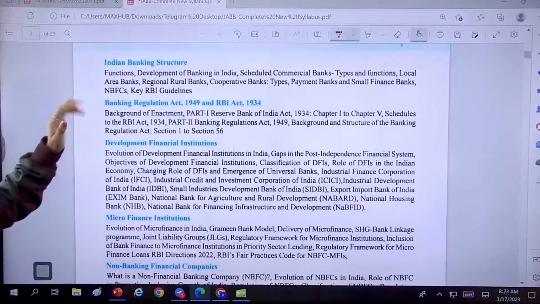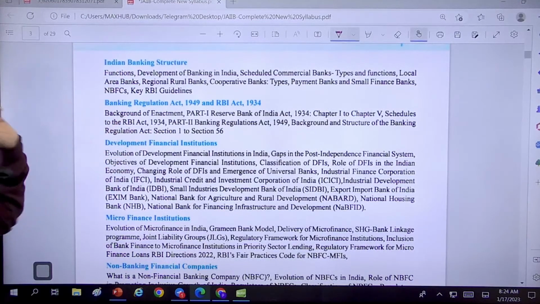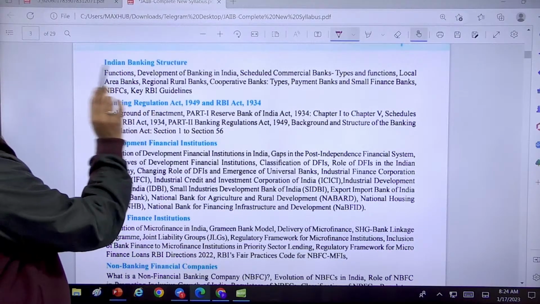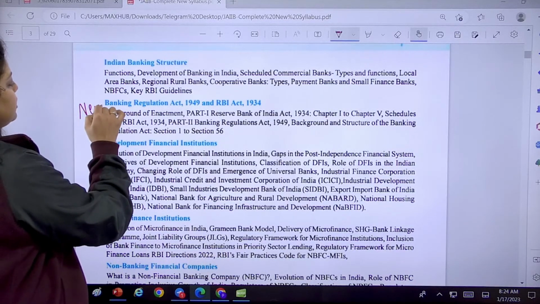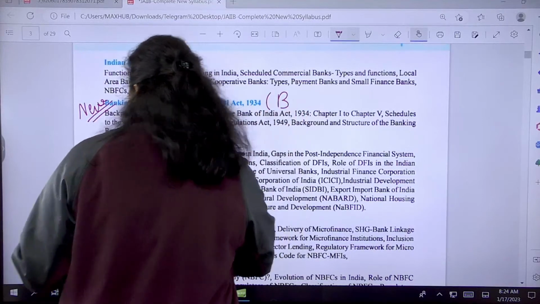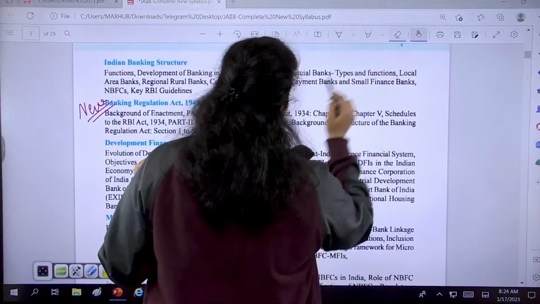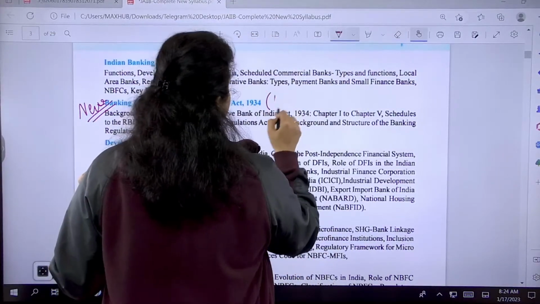The Indian banking system was already there in the first PPB module, so this is not new. Banking Regulation Act and RBI Act 1934 are new in this particular subject, but they were there in the BRBL, or I can say LRB. It is known as BRBL right now, but initially it used to be LRB.